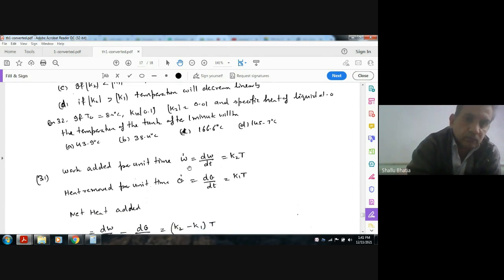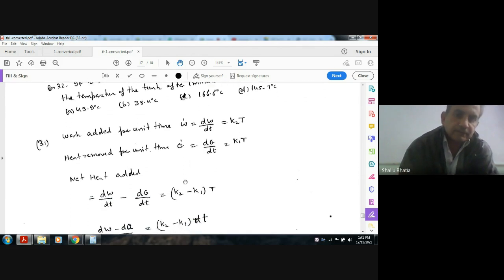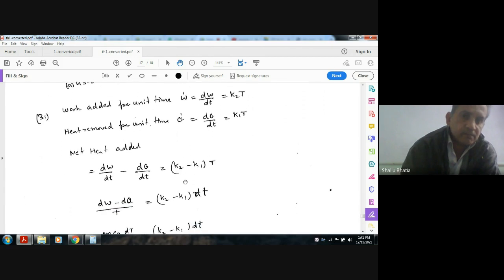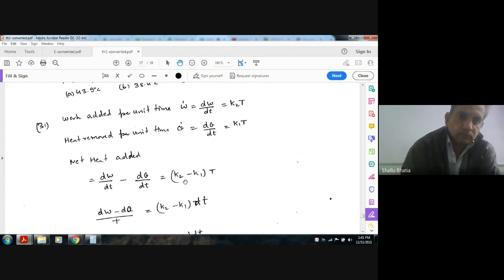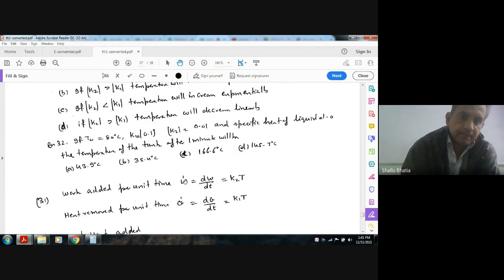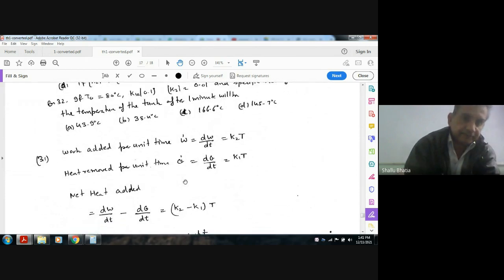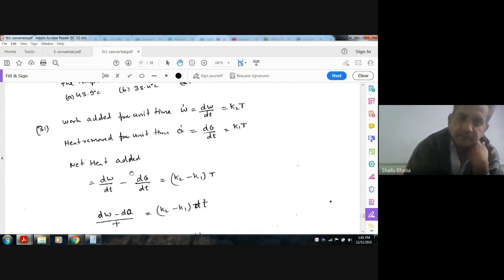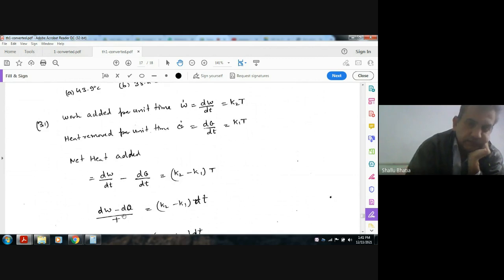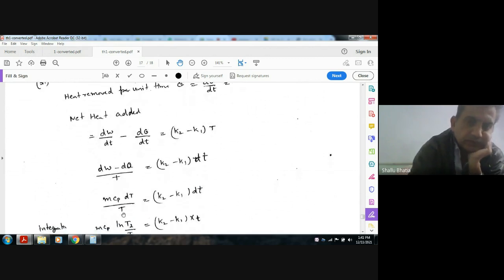The work done minus heat removed will be, sorry, work has been added, and heat is being removed. So the net heat will be energy added minus energy removed. So this will be the energy added: dW minus dQ.